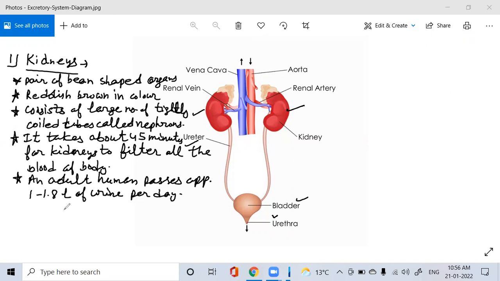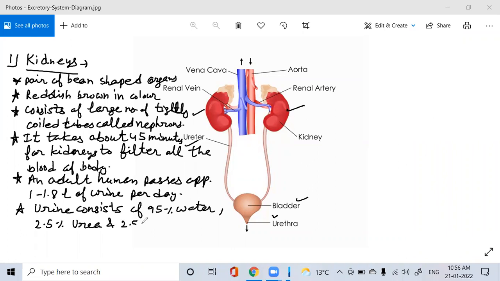Now, urine has a composition. Urine consists of 95% water, 2.5% urea, and 2.5% other waste, which are present along with it. Useful substances such as glucose, amino acids, and salts are reabsorbed by the blood in the kidneys.